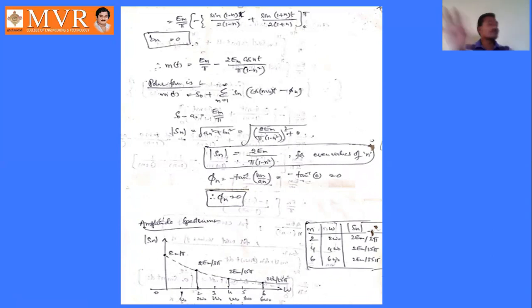Minus tan inverse 0 is 0. Phi n is 0. If phi n is 0, there is no phase spectrum. Only we have frequency spectrum. Frequency or amplitude, both are the same. So by substituting the values of n omega and Sn, we will get the